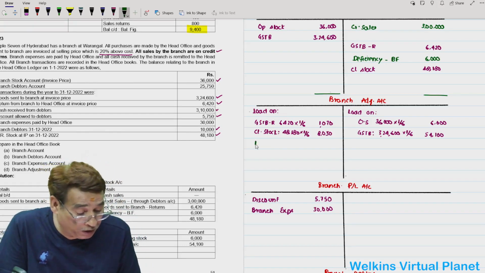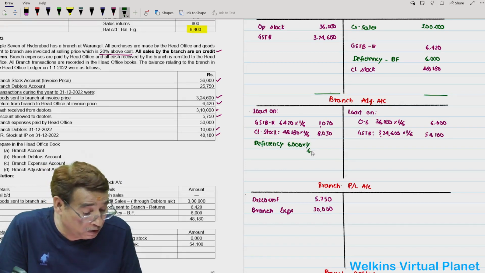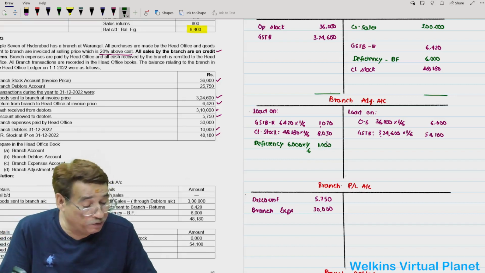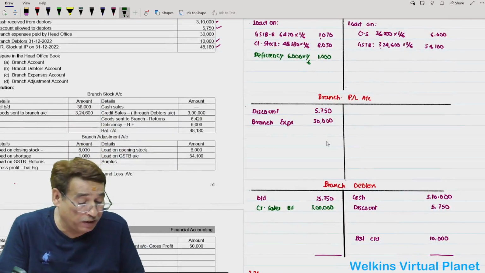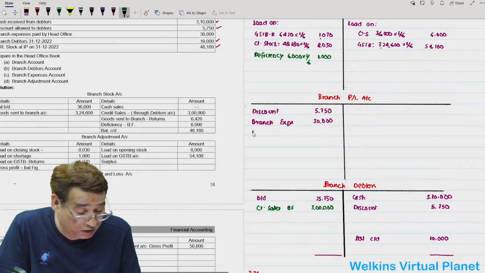Now loading on deficiency. Deficiency is 6,000 into 1 by 6. 1,000 will be your loading. And deficiency at cost, first you must write deficiency at cost.